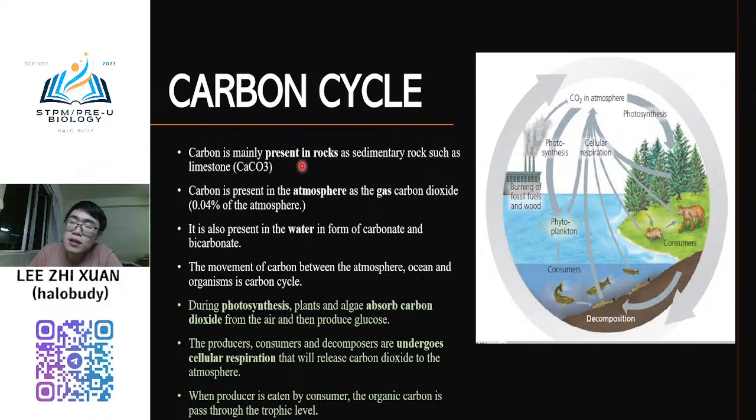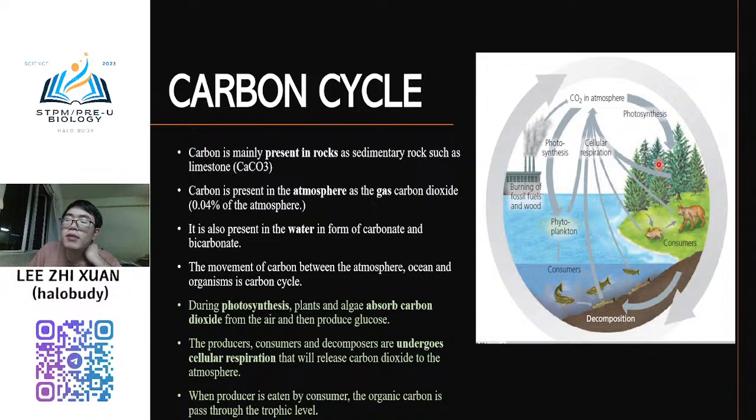The movement of carbon between the atmosphere, ocean and organisms is the carbon cycle. In the atmosphere, who takes the carbon dioxide? Plants take it to undergo photosynthesis.